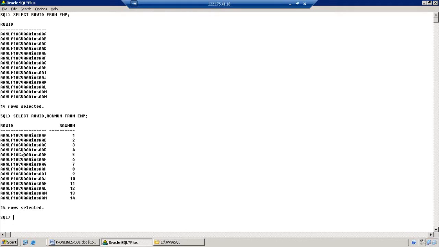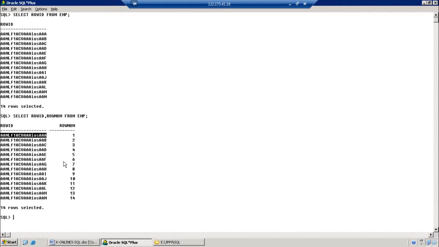Observe this one. Here every ROWID is different from the other ROWIDs. So this ROWID is a combination of, observe this: 1 2 3 4 5 6 7 8 9 10 11 12 13 14 15 16 17 18, sorry, 18 characters. With a combination of 18 characters, the system generates the ROWID.